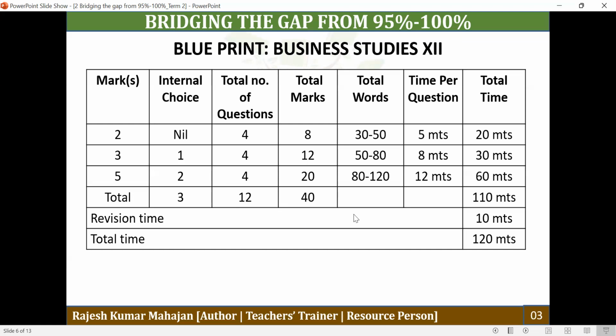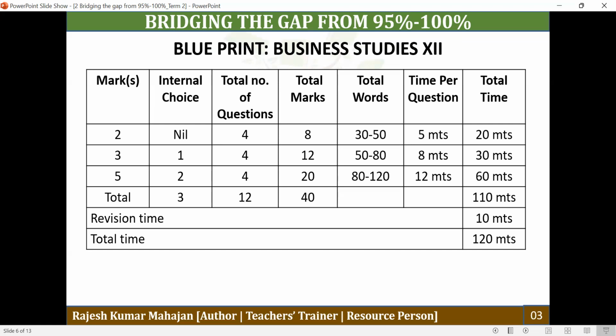Now the time limit and word limit. All 2 mark questions should be done in 30 to 50 words. All 3 mark questions should be completed in 30 to 80 words. And 5 mark questions should be done in 80 to 120 words. Now you should know how much time you should spend on each type of question. A 2 mark question should be completed in about 5 minutes, a 3 mark question in about 8 minutes, and a 5 mark question in about 12 minutes.